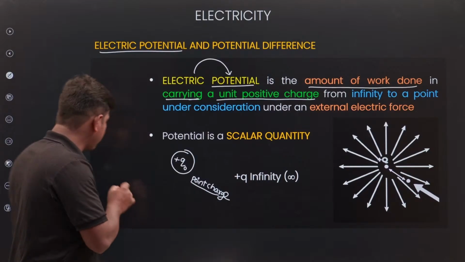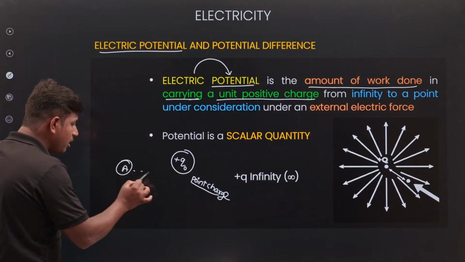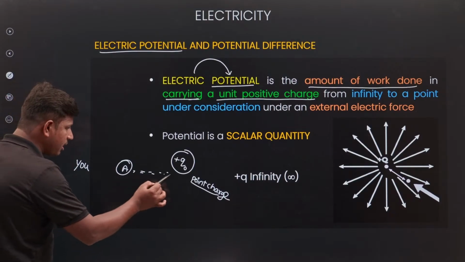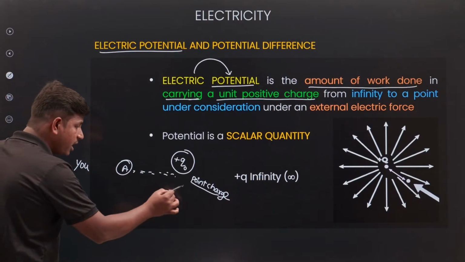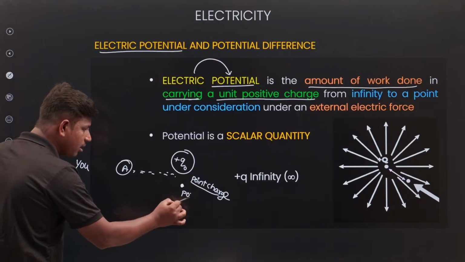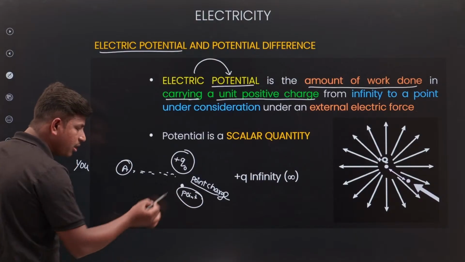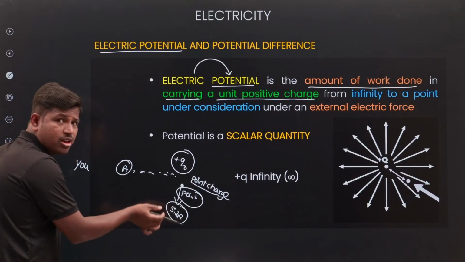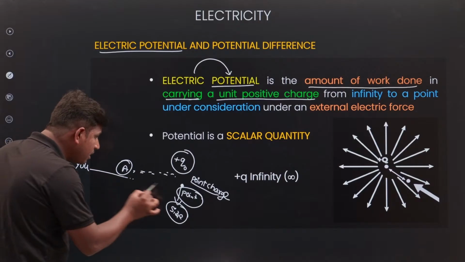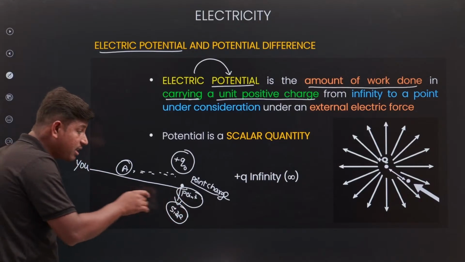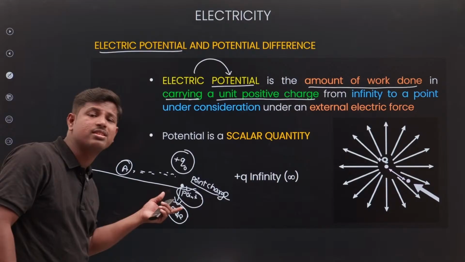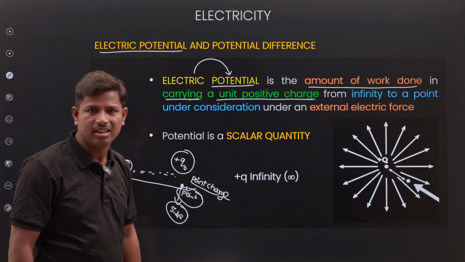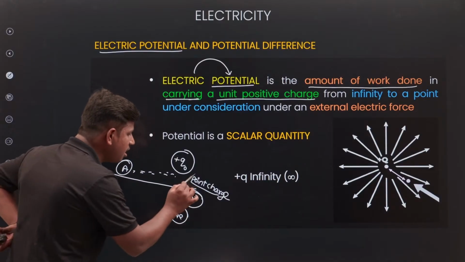For example, if I go away from A, at some place I will appear like a point, because the dimension of the body compared to the distance is very small. That's why it is a point charge.